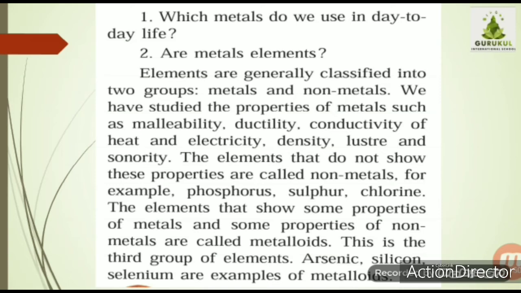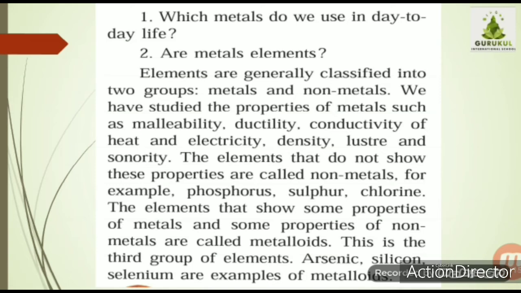The elements that show some properties of metals and some properties of non-metals, there is one more category. They are neither complete metals nor complete non-metals. Some properties of metals they show, some properties of non-metals they show, and such elements are called metalloids. So this is the third group of elements.